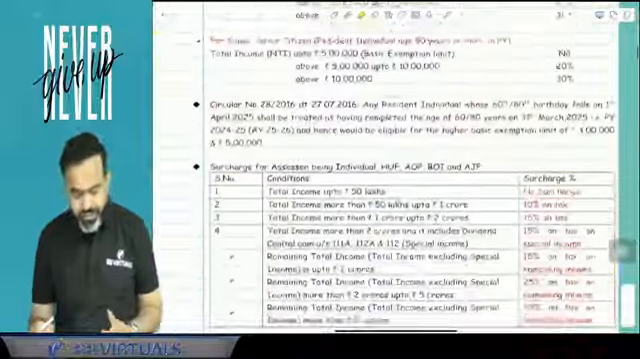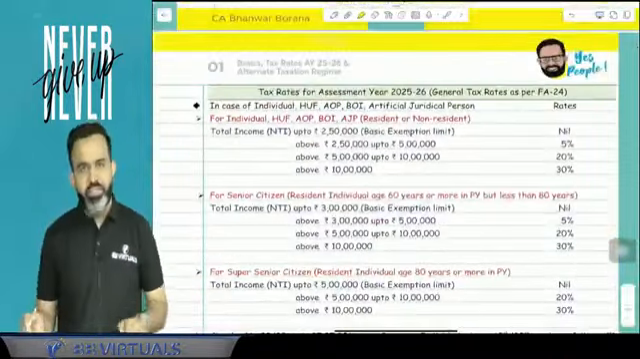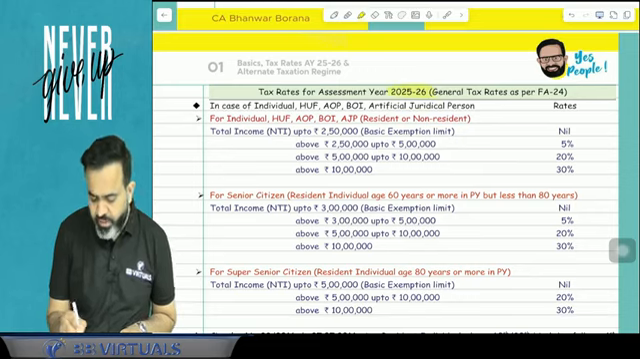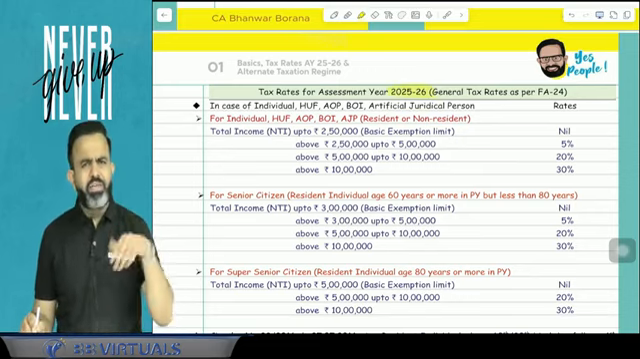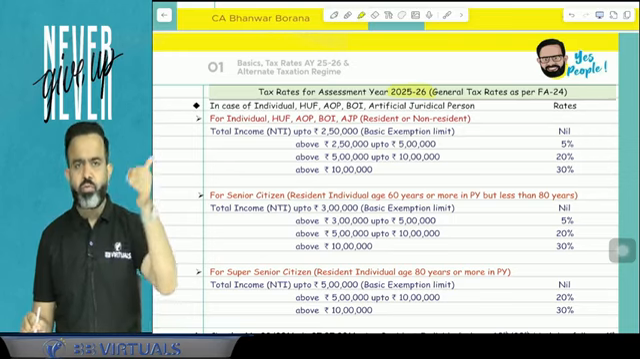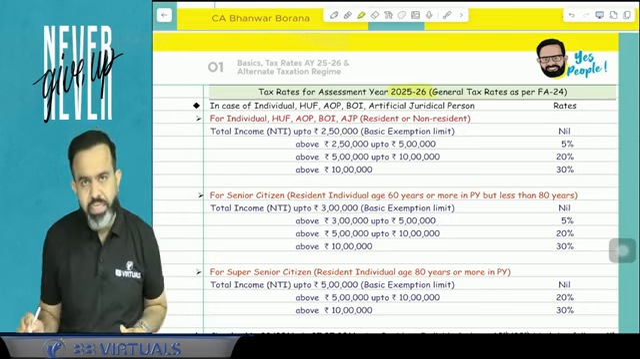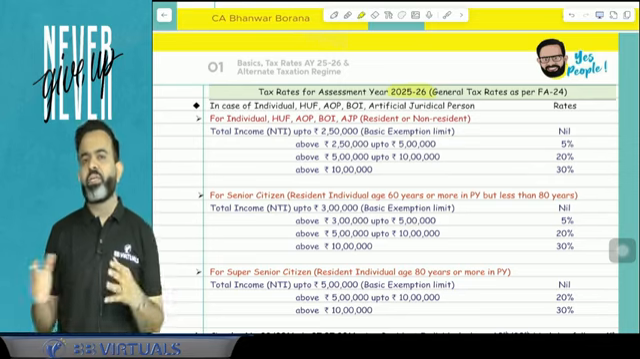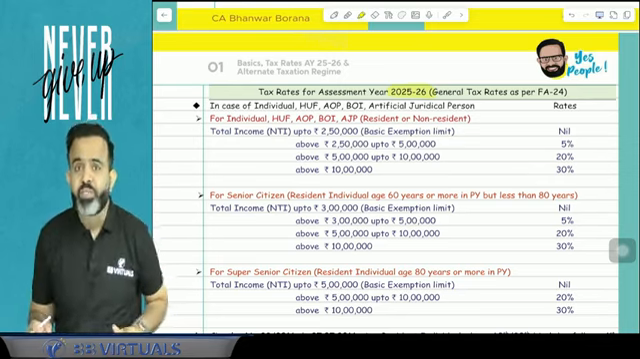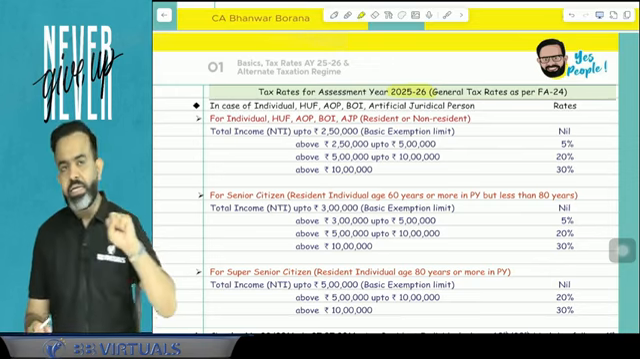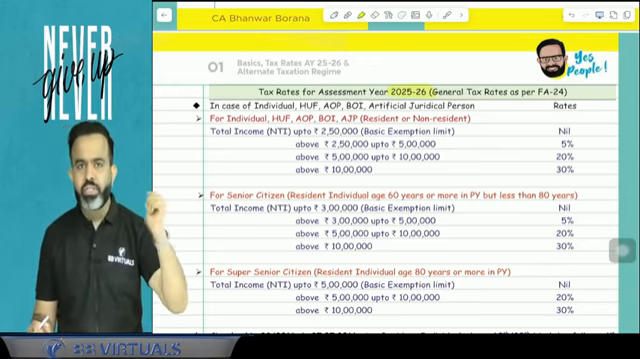So guys, let's start directly with the tax rate applicable for your examination. For your examination, your assessment year is 25-26, and the previous year is 24-25. Basically there are two types of tax rate. One is the general tax rate and one is the special tax rate. General tax rate is basically your slab rate and all, that is called general tax rate.